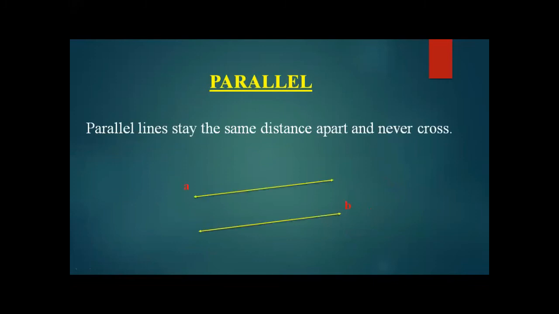What is a parallel line? Parallel lines stay the same distance apart and never cross. It means that line A and line B are two lines at the same distance from each other, and they won't cross or intersect each other at any part. This is called parallel lines.